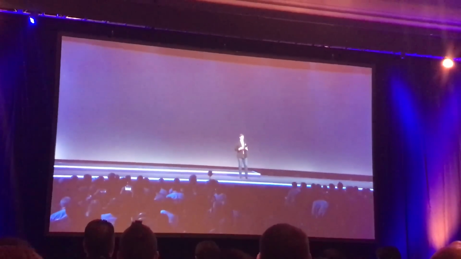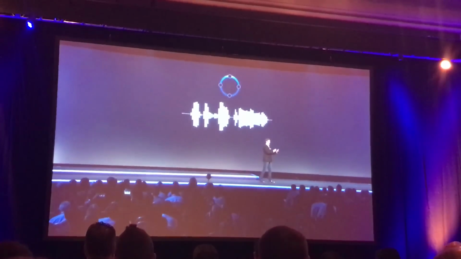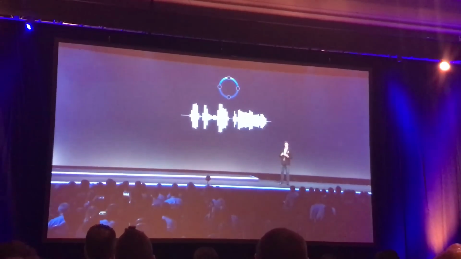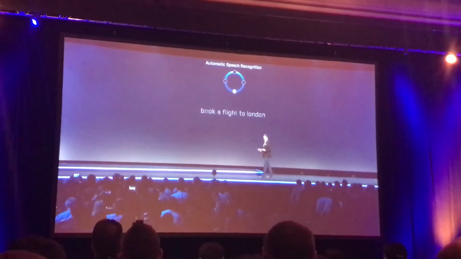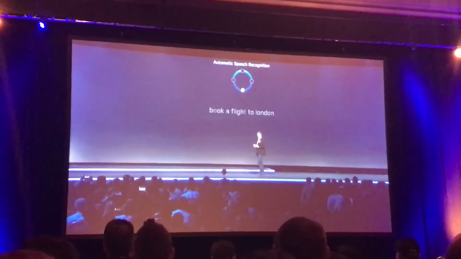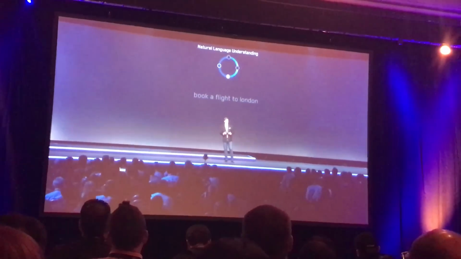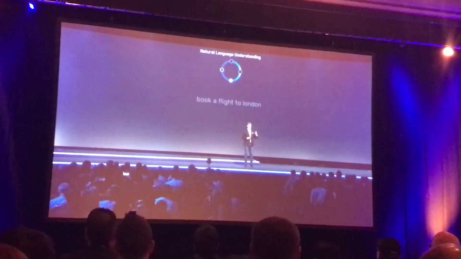So the very first thing that happens is a recording of my voice gets taken and gets sent up to the Lex service. And there, the recording of the audio gets transcribed using automatic speech recognition, ASR, into text. And then we use powerful, deep learning-based natural language understanding to convert that text and understand the meaning and the intent behind that text. We do that in two ways.